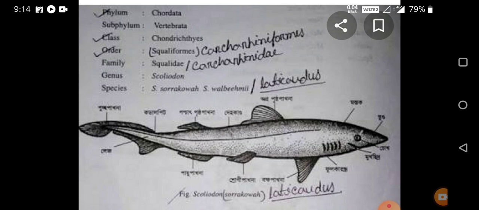Sexual dimorphism means we can externally identify who is the male and who is the female. The fish is dark gray on the dorsal side and pale white on the ventral side, but more or less darker on the caudal region.